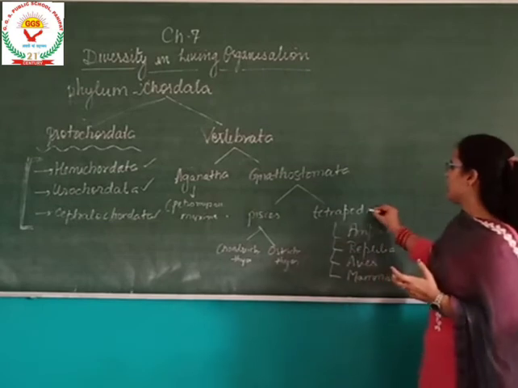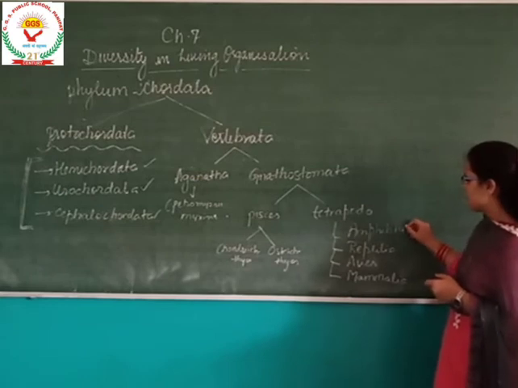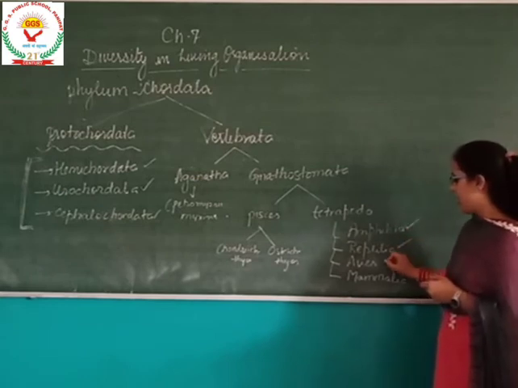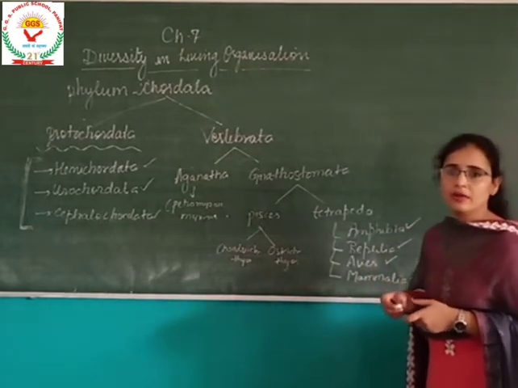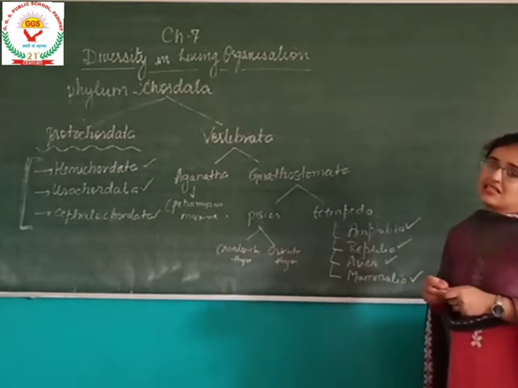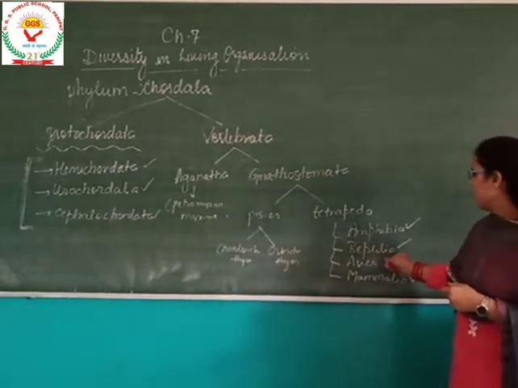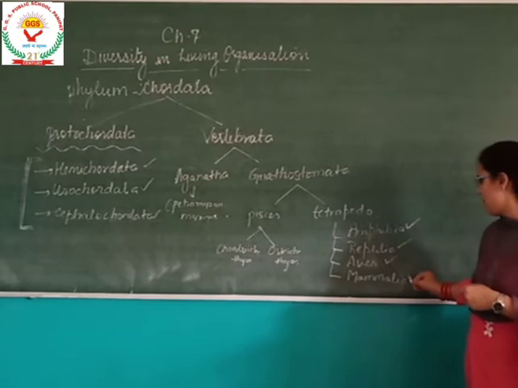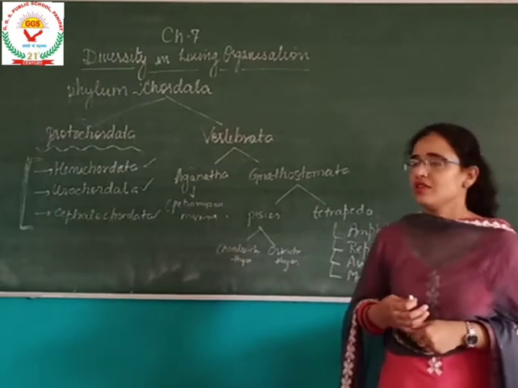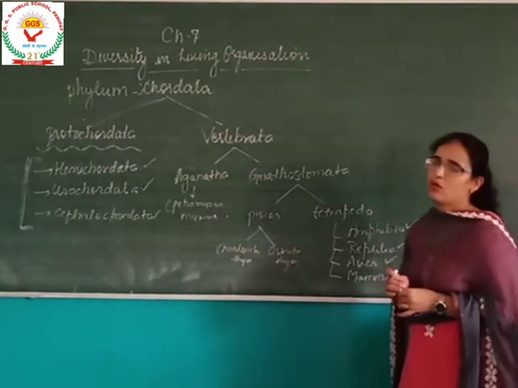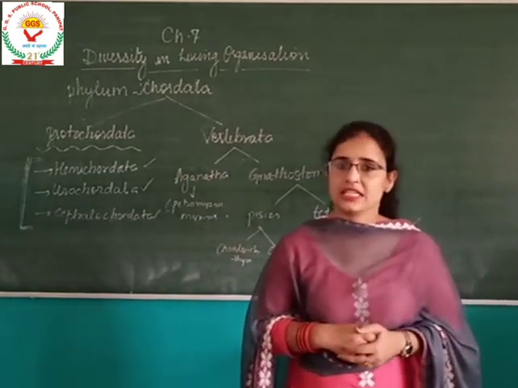Whenever we are talking about superclass Tetrapoda, it includes four further classes, that is Amphibia, Reptilia, Aves and Mammalia. Amphibia includes all the amphibians such as frog, and Reptilia includes reptiles such as crocodile and lizards. Aves includes all the birds, whereas mammals include marsupials, animals, etc. So this is all about the outline of the phylum Chordata. Now we are going to study each of these characteristics in detail.